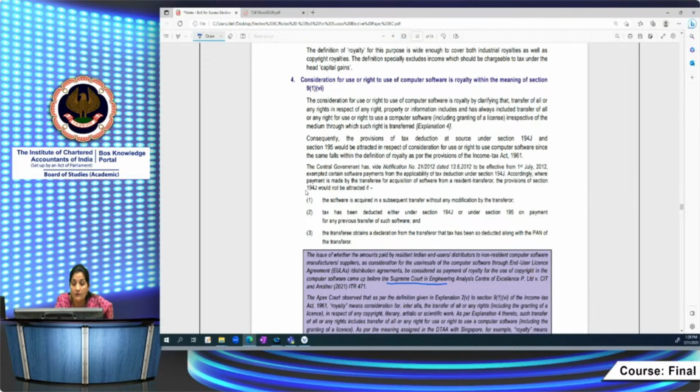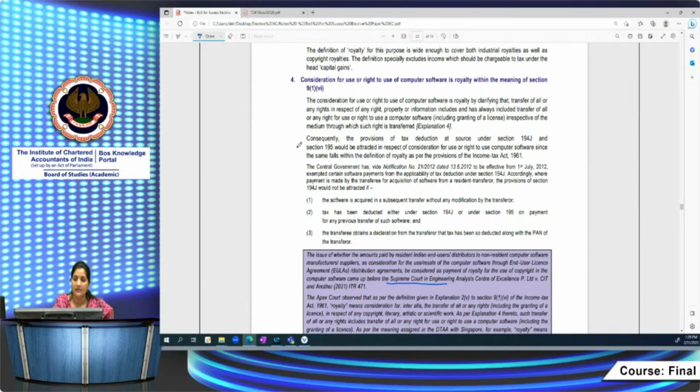decided that in case of royalty, the royalty is becoming taxable as per the Income Tax Act by virtue of Explanation 4 to section 9(1)(vi), or read along with Explanation 2. By virtue of the Income Tax Act, it is becoming taxable in India. But by the wordings of royalty within the meaning of the definition of royalty given in the Singapore Treaty, the same is not taxable. So since the Income Tax Act is not beneficial to the assessee, the Supreme Court has decided that the amount of royalty is not chargeable to tax in India.